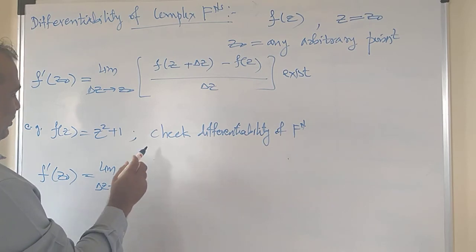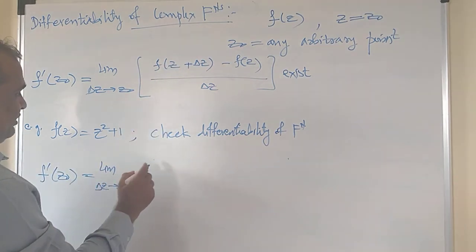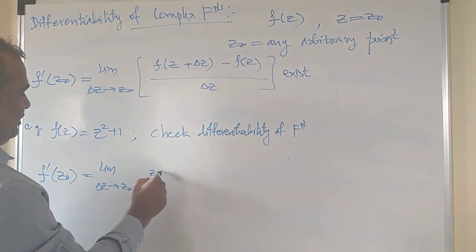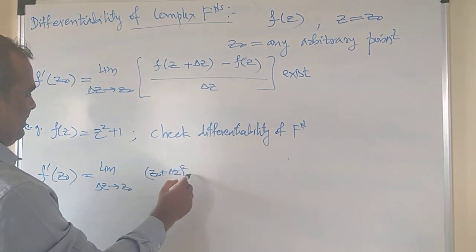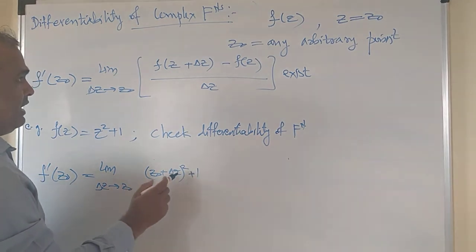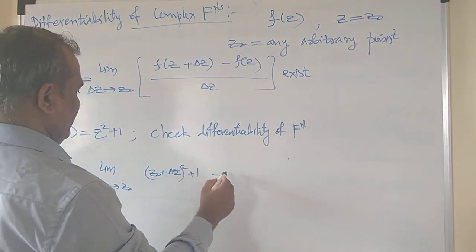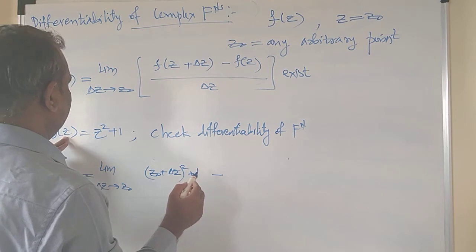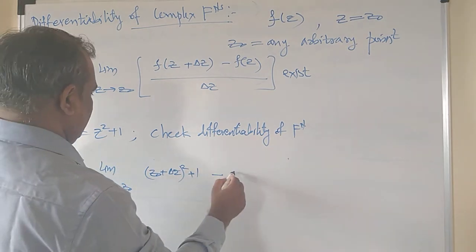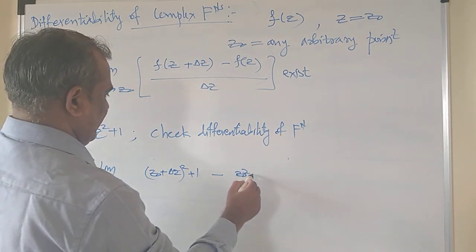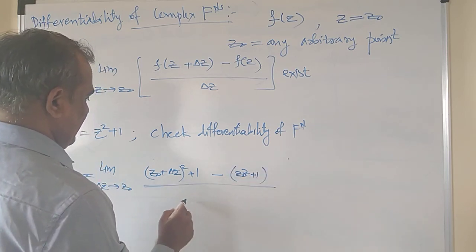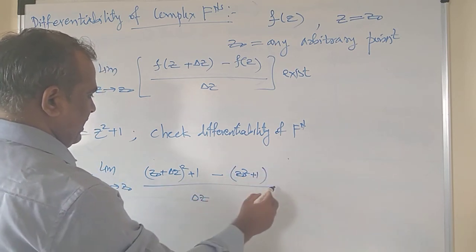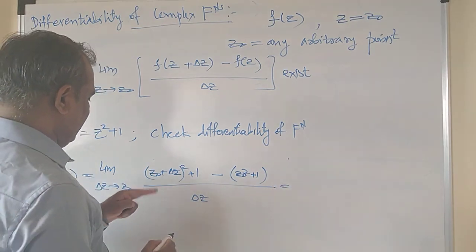So instead of putting z only, I can say z naught plus delta z, whole square, plus 1, minus f of z. Your f of z is this: z naught square plus 1, divided by delta z.